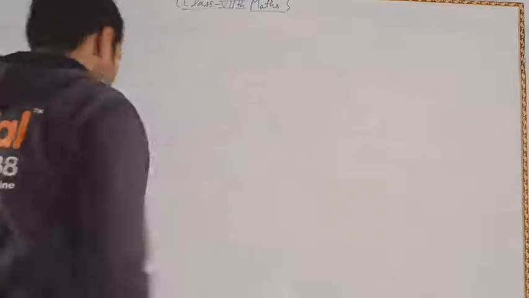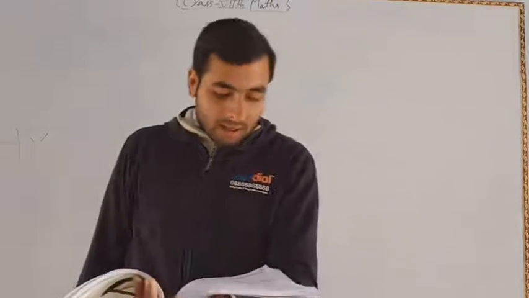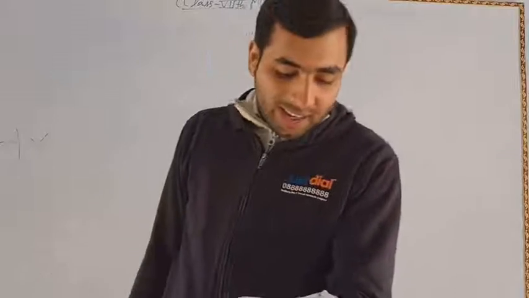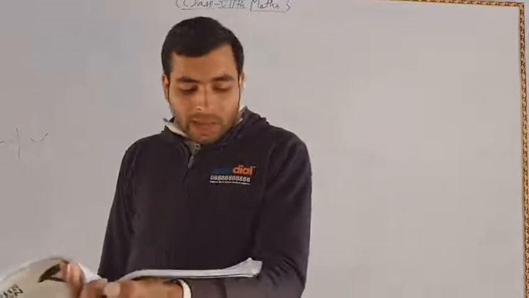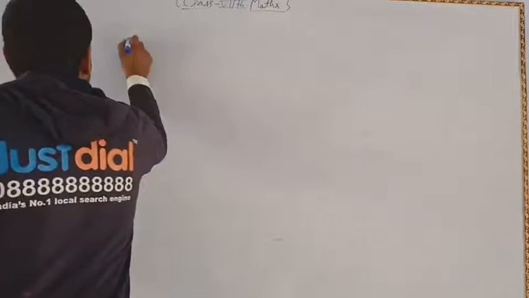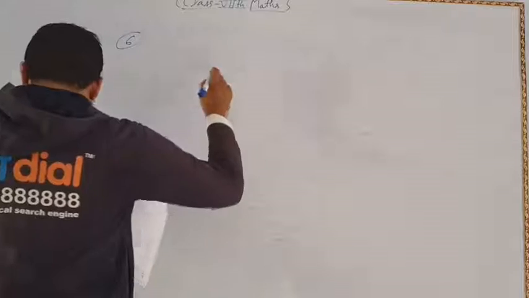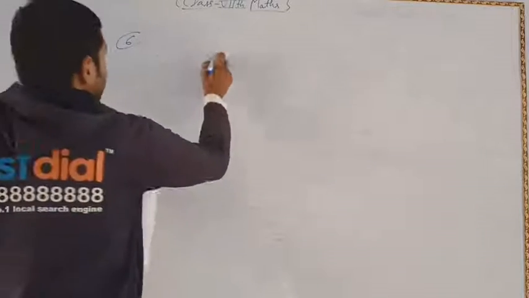Again, problem number 6. Draw a rough sketch for the following triangles: in triangle PQR, PS as median. Here it is given a triangle PQR.